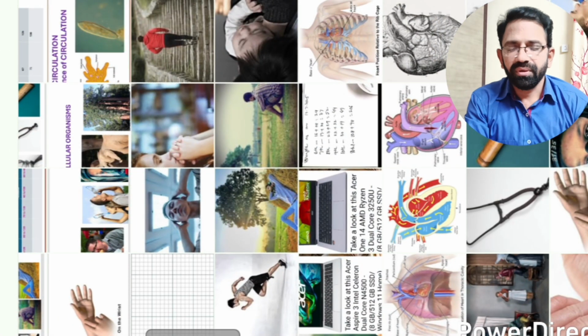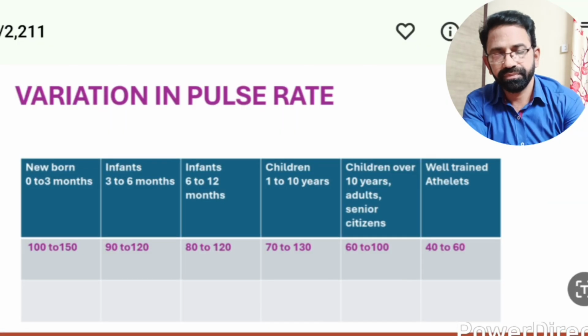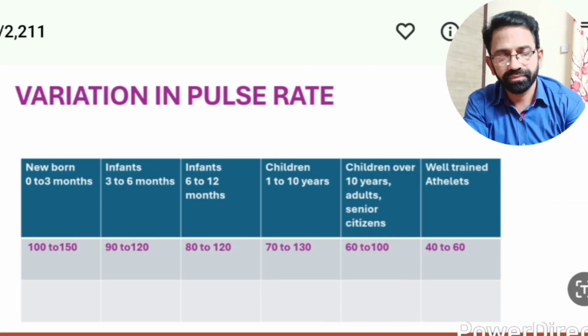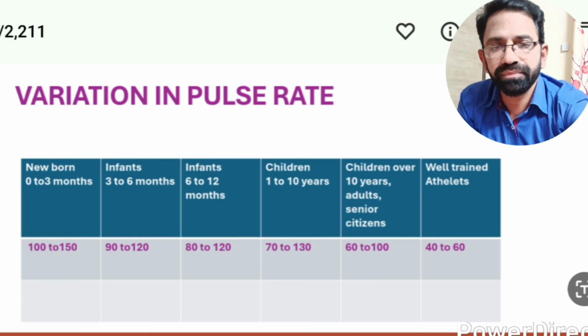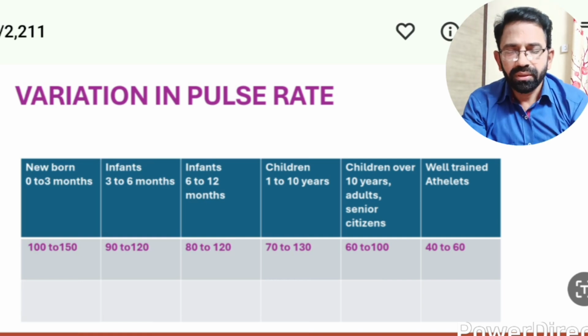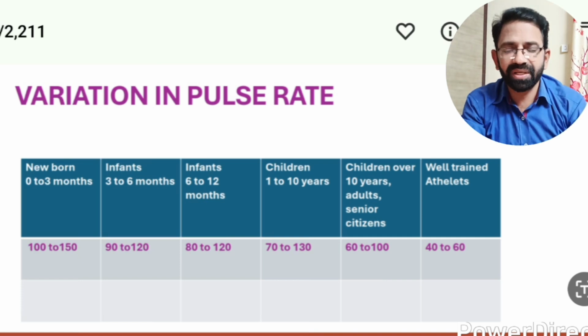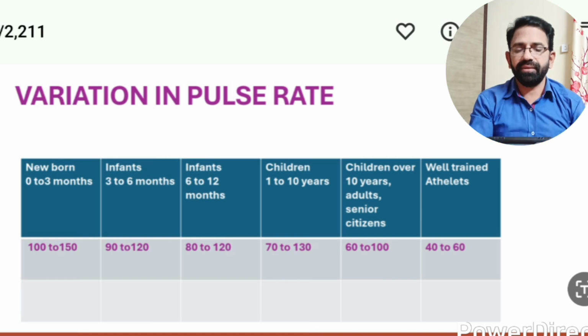Senior citizens, the pulse rate per minute is 60 to 100.